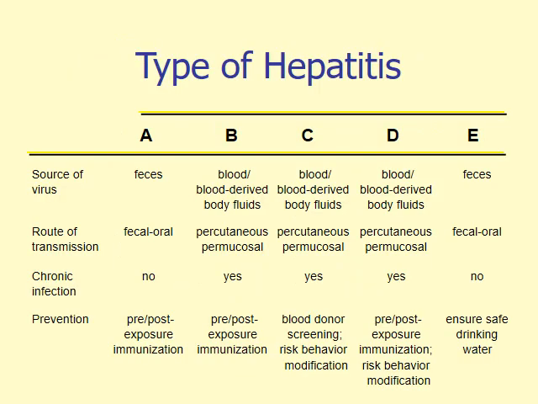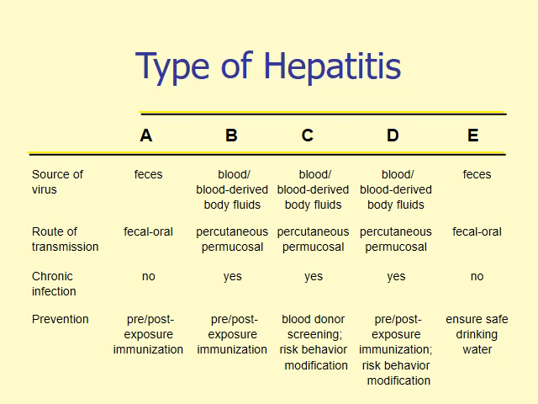Types of hepatitis viruses, the A, B, C, D, E, and comparison between the source of the virus, route of transmission, chronicity, and prevention. Both hepatitis A and E, the source of viral infection is the feces. The route of transmission in A and E is by the fecal-oral route.